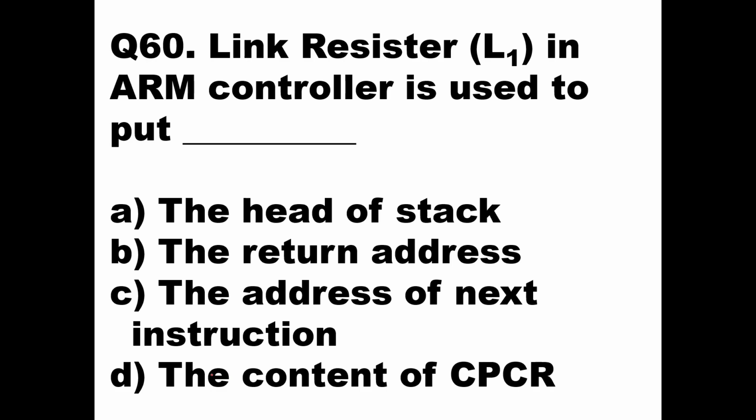Whenever there is a jump or a call in a main program, the return address in the usual process will be stored on the stack. But here you can store it in the link register also. Register number 14, R14, called the link register, will hold the return address of the main program, where the subprogram should execute and come back to the main program. That next address will be in the link register, and you can use it in your instructions, so it becomes very useful in the ARM processor. So link register is going to hold the return address. Here option B will be the right answer.